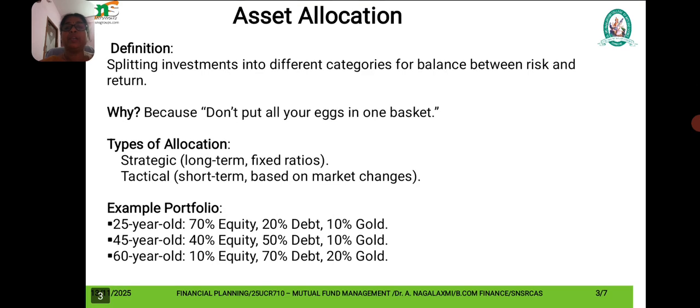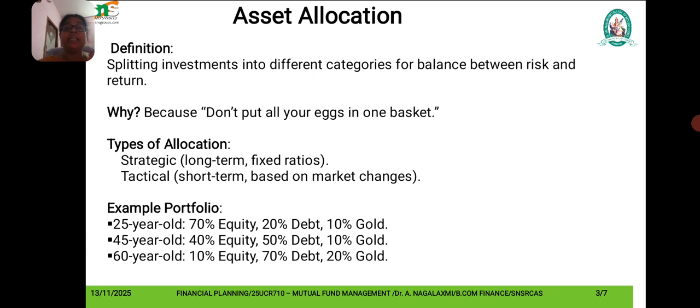Next, what we are going to see is the asset allocation. As we know, what is meant by asset allocation? How much asset in what investment at what rate is said to be asset allocation. Asset allocation helps us to diversify our investment in order to reduce the risk.